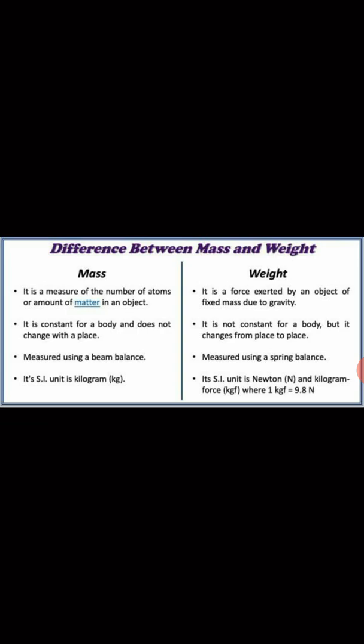So the actual difference between mass and weight is that mass is nothing but the matter in an object, while weight is the force exerted by an object due to gravity. The mass of a body does not change from place to place, while the weight of an object changes from place to place. Usually a beam balance or weighing scale is used to measure mass, and to measure weight a spring balance is used. And the unit of mass is kg, while the unit of weight is newton. So this was the actual difference between mass and weight.